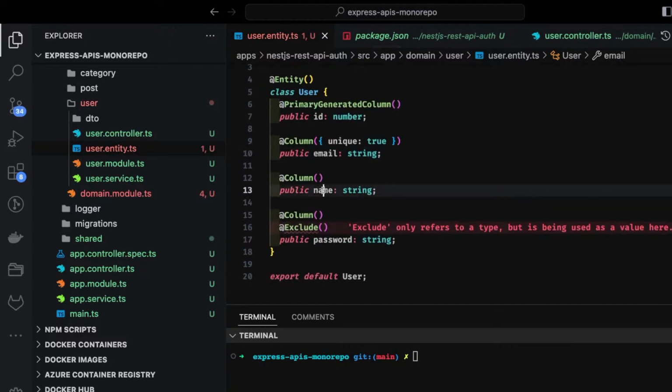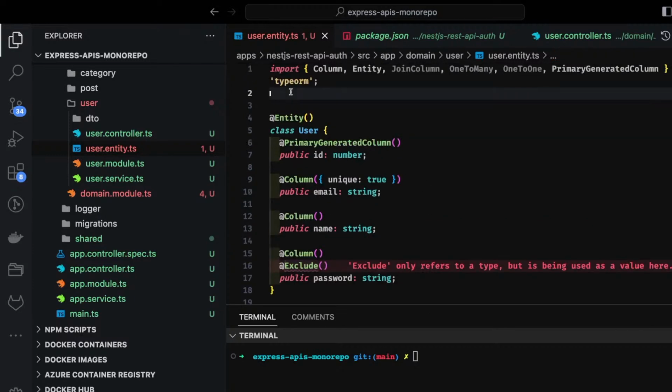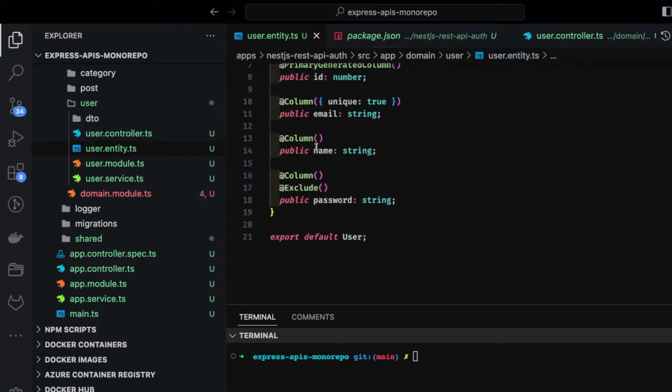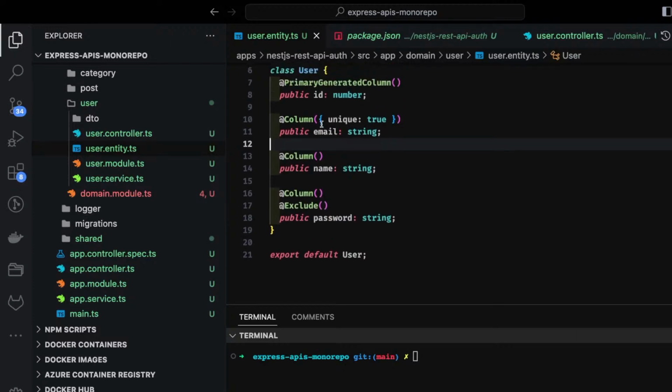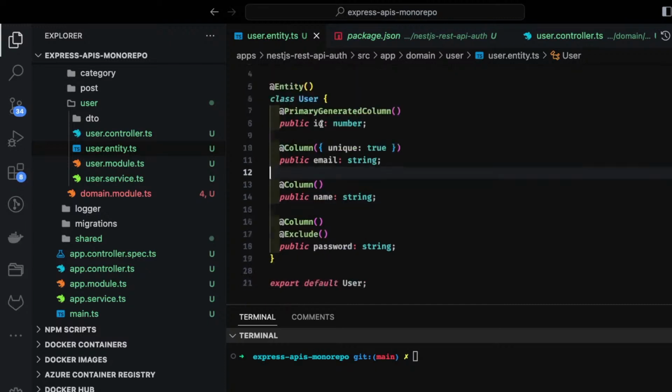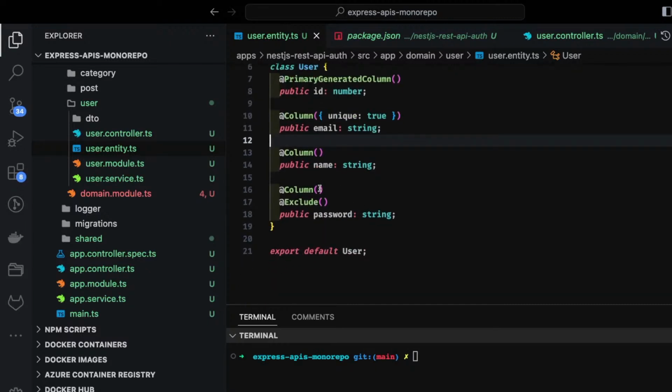email, name. Exclude also we can add, when you are performing the queries. Exclude will be used to not return the password from the entity, because we don't want, when you do a get user by id, to return the password, also in the select all query. Or there is another attribute you can use inside Column.